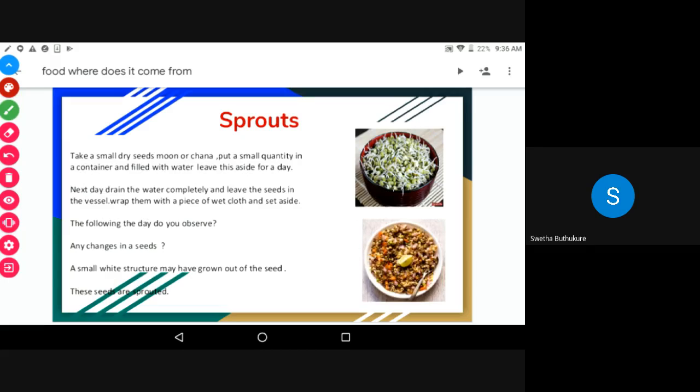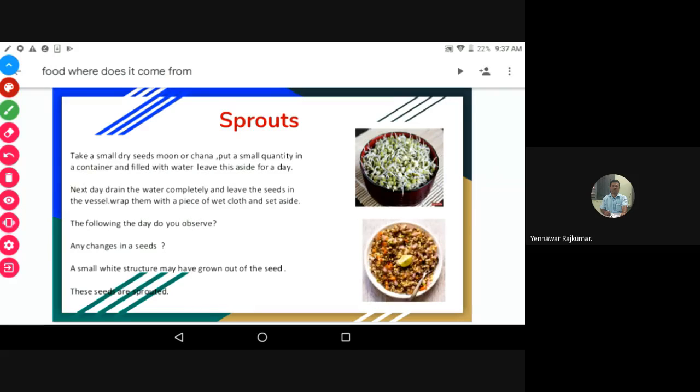Those structures are called sprouts. మొలకెత్తిన విత్తనాలు. Is it clear, children? Yes, sir, clear.